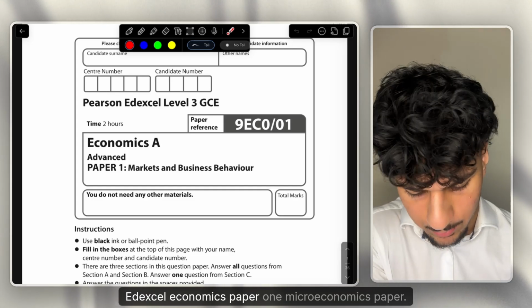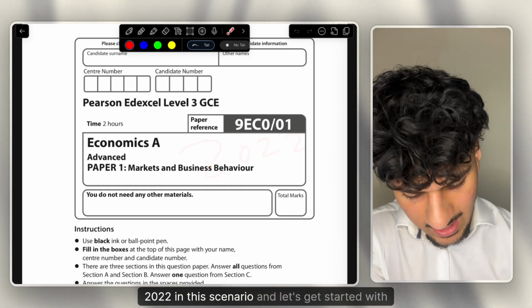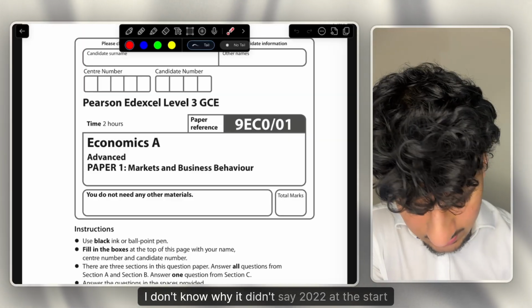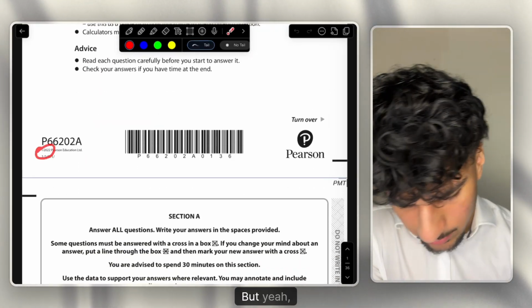Edexcel Economics, Paper 1, Microeconomics Paper, 2022 in this scenario, and let's get started with it. I don't know why it didn't say 2022 at the start of it, but you just have to trust me. But it also does say it there. But yeah, let's get started.